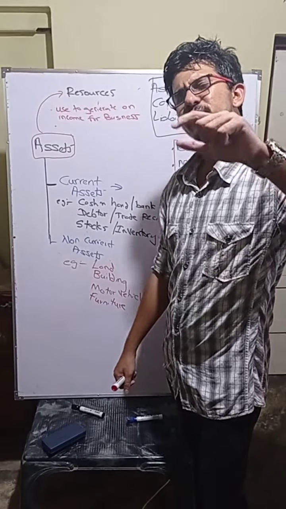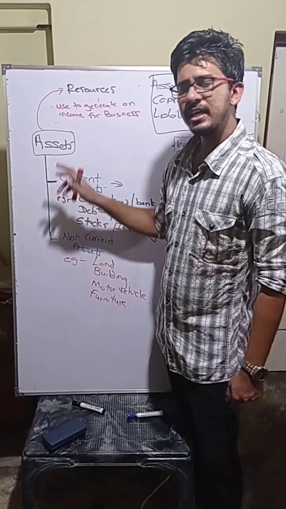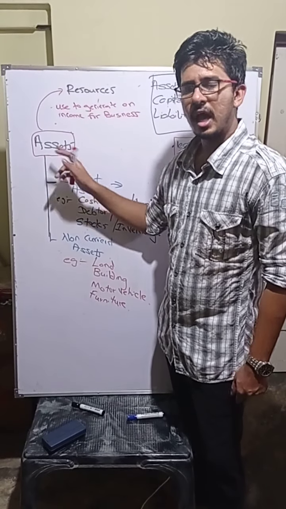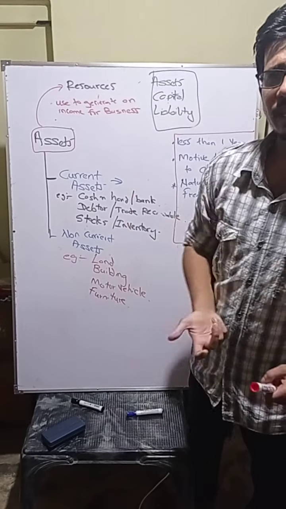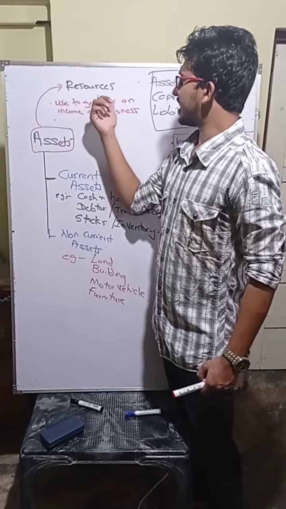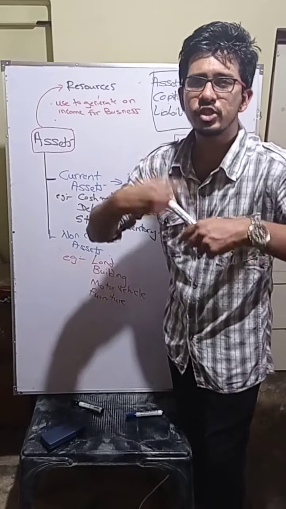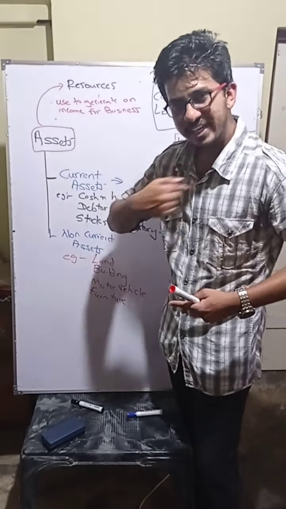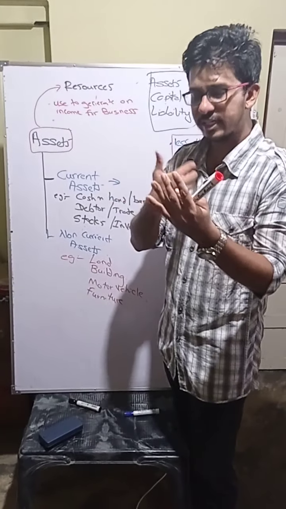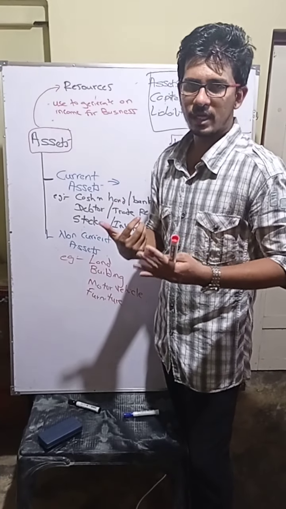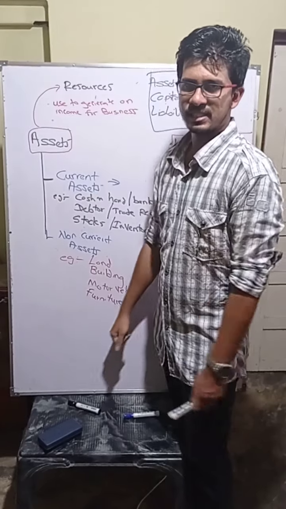Now, why does the business have assets? They are using the assets, for example land, building, motor vehicle. Why are they using them? To generate an income for the business, to get some return, a benefit to them. Income may be money or something else. Understood? So that's why a business has assets.